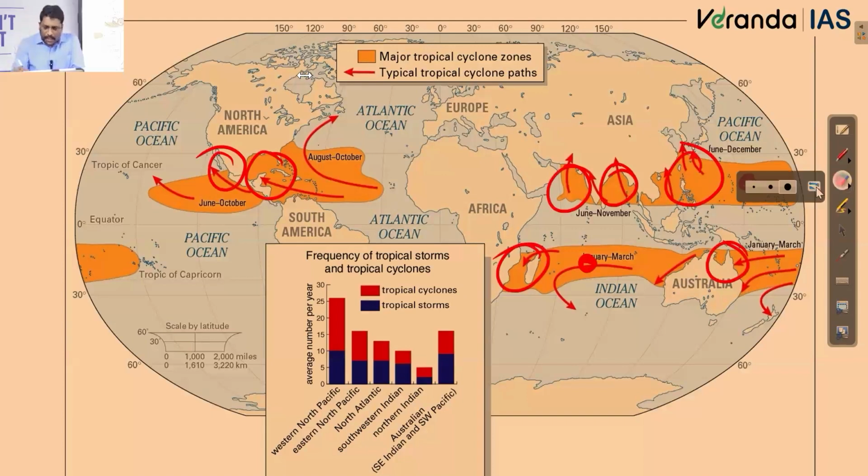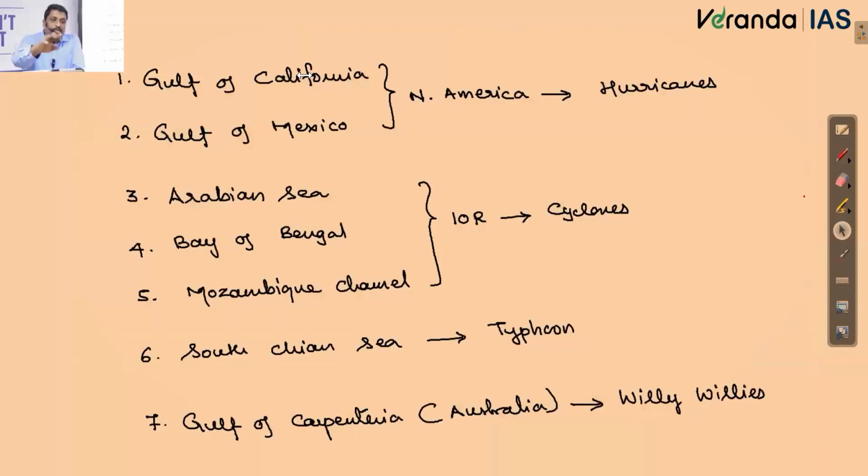But I told you that in different regions in the world, cyclones are referred to by different names. Indian Ocean region, you call them cyclones. American region, normally you call them hurricanes. East Asia, you call them typhoons. And Australian region, you call them Willies, right? That's how it goes.